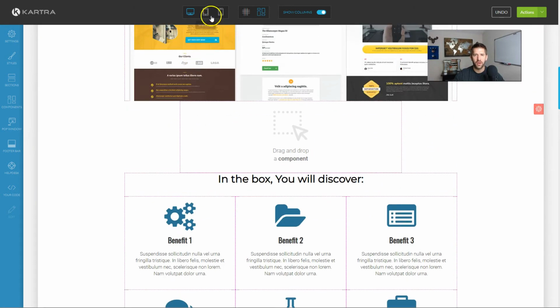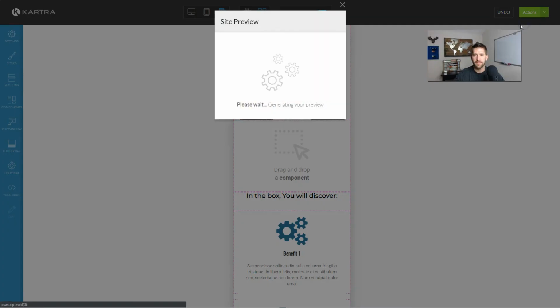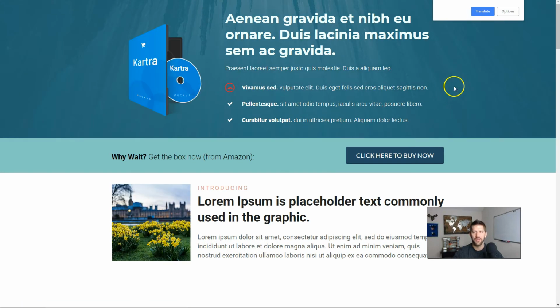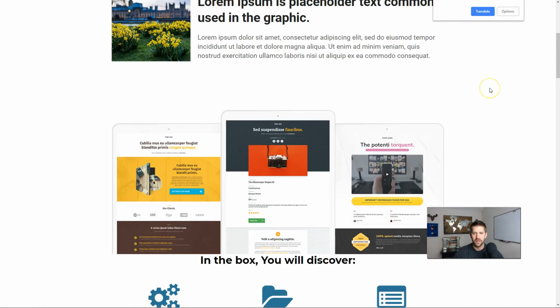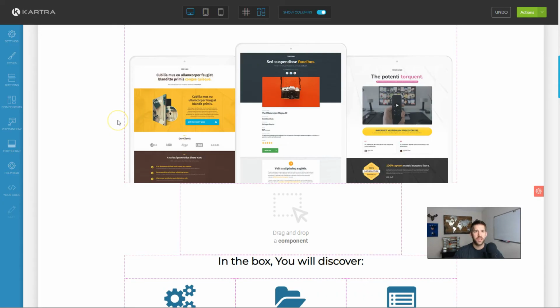As I'm working through, I can quickly see my responsiveness. I can go here and preview what I'm building. Let's open the preview. Kind of clicking around haphazardly, but you get an idea of how this would look. So it's not a bad build process. I really enjoy it.